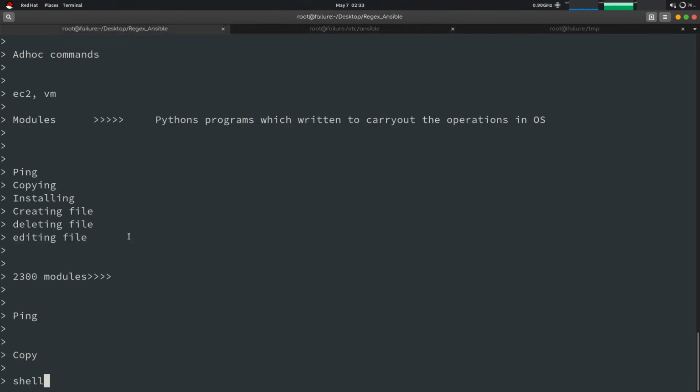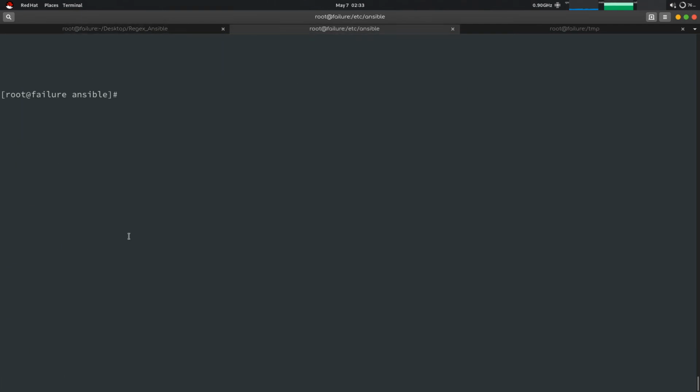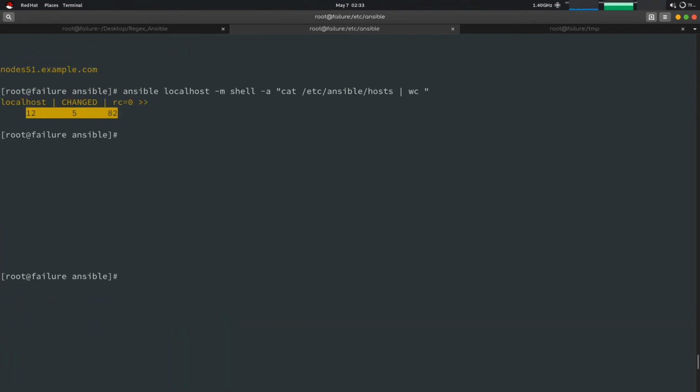There is also a command module. Okay, so Ansible host and command. It has also done the same thing, but there is a catch in it. The shell command can accept complex commands also, like we have used here. What was it?